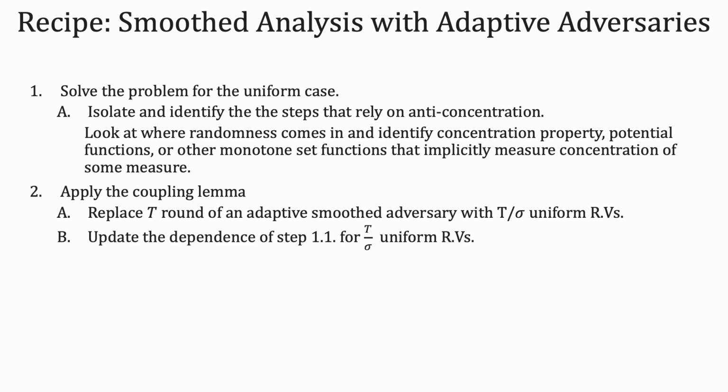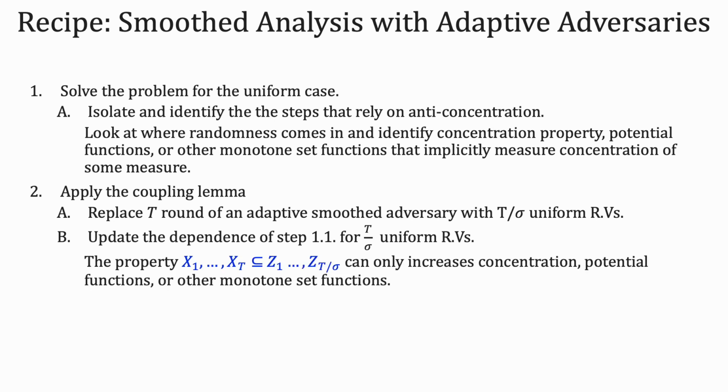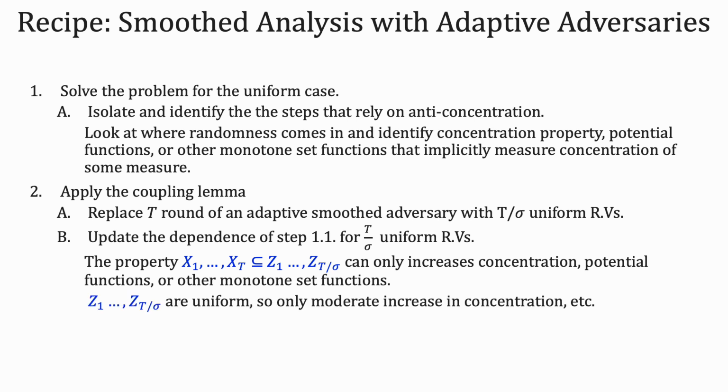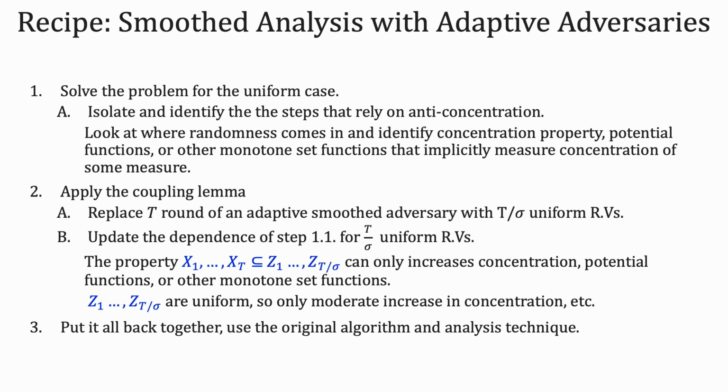Update the dependence for t over sigma random variables in the first step. The subset property tells us that the potential or the monotone set function can only increase. But since z1 to z t over sigma are uniform, this can only moderately increase the concentration. Put this all back together in the original algorithm and the analysis technique.